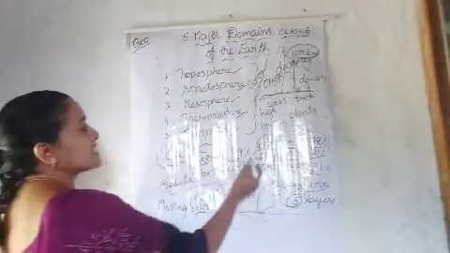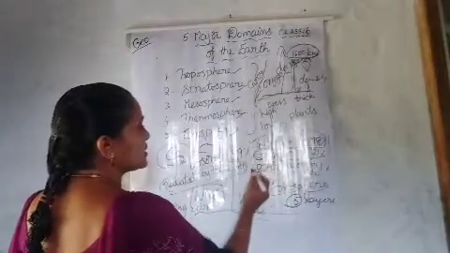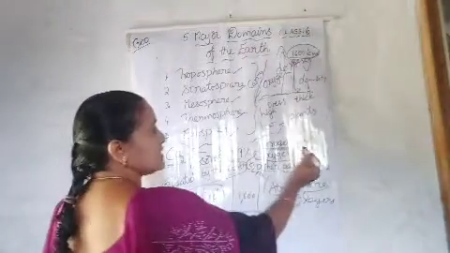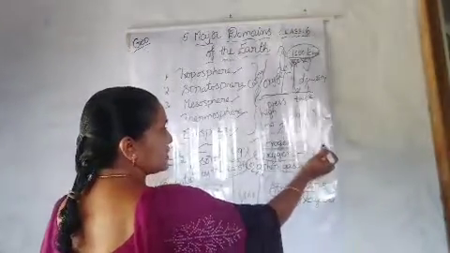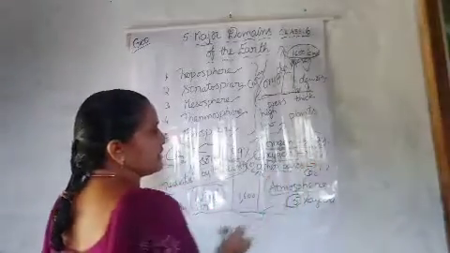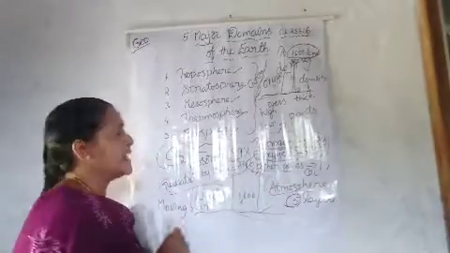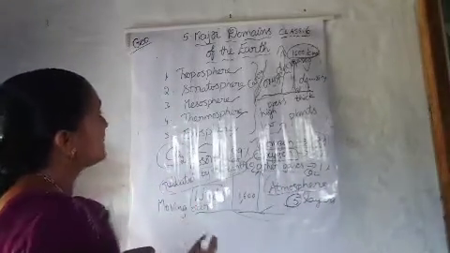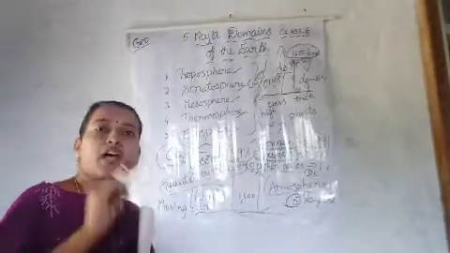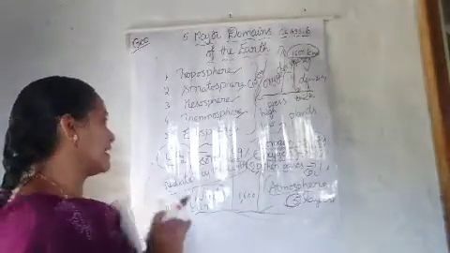So, what are the gases comprised in the atmosphere? Nitrogen, oxygen, carbon dioxide, and other gases. What is the percentage of nitrogen? Nitrogen is 78%. Oxygen is 21%. Carbon dioxide and other gases comprise 1%. And what are the uses of this atmosphere? The atmosphere provides us the air we breathe, and it protects us from harmful sun rays.